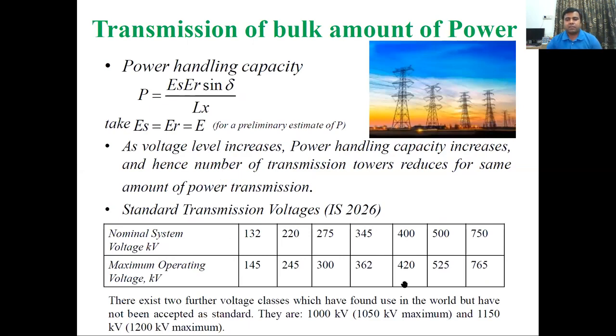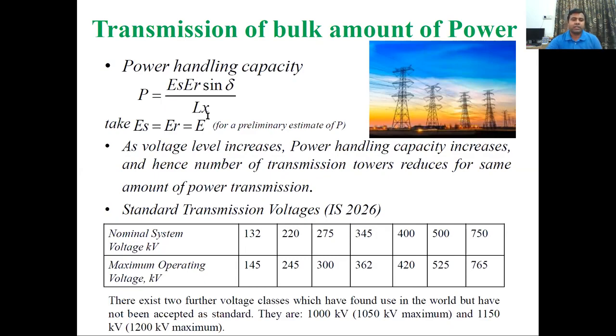As the voltage level is increasing, there are many advantages in the power system. The power handling capacity of the transmission line increases. We all know that power handling capacity is equal to the sending end voltage into receiving end voltage upon X into sine delta. So for the transmission line, we are taking Lx, because X will be given, reactance will be given in per kilometer. So this X will be ohm per kilometer.